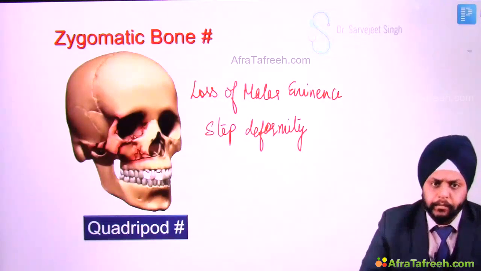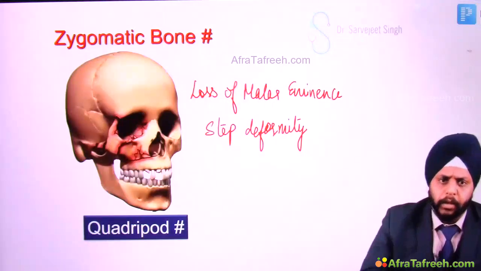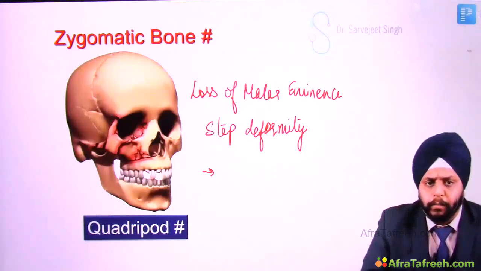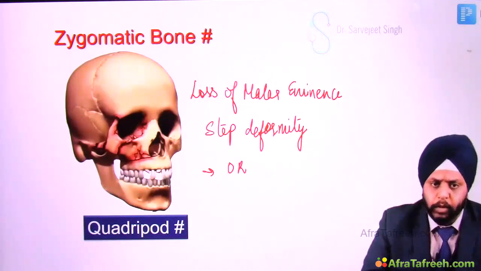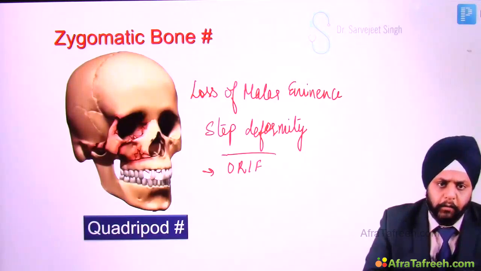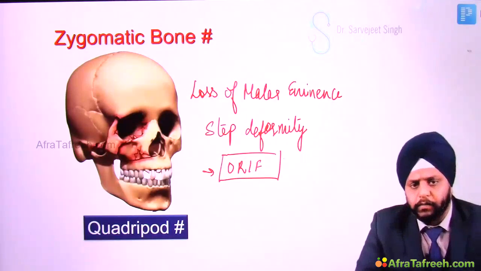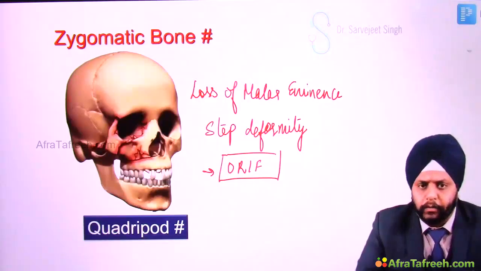All right, now treatment. You have to reduce it by open reduction and internal fixation. You have read this term a lot of times in orthopedics for bony fracture reductions, which is known as ORIF, open reduction, internal fixation. So you have to give small incisions.